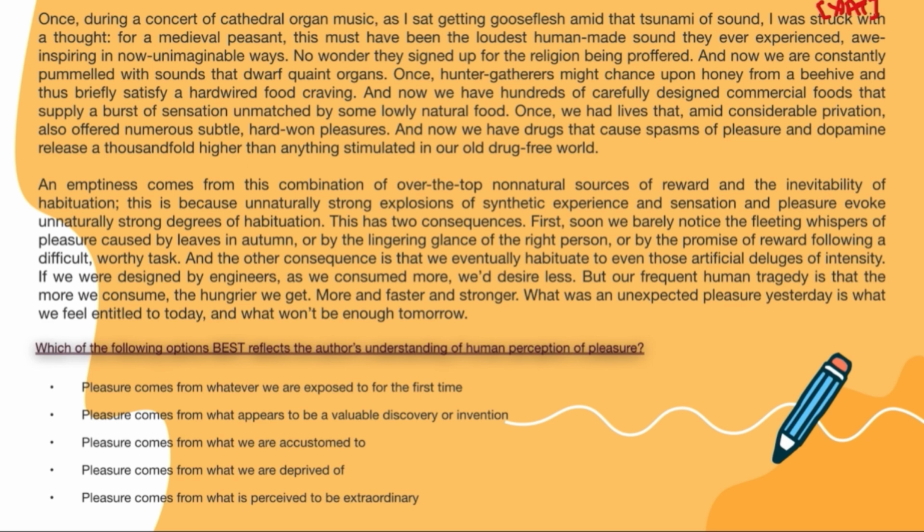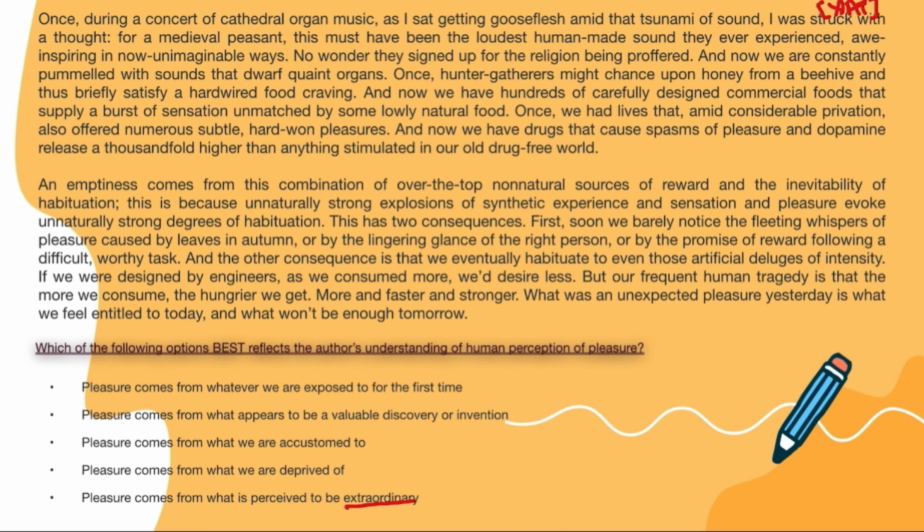Which of the following options best reflects the author's understanding of human perception of pleasure? Now, I believe that we can already mark the answer accordingly, right? Let's see. Let's read the options. Pleasure comes from whatever we are exposed to for the first time. Again, that is not how the passage states it, right? Author says that we feel habituated and find it very mundane when we consume something again and again, right? And hence, it results in loss of pleasure. Opposite of mundane is extraordinary, right? If we look at this option, it says pleasure comes from what is perceived to be extraordinary.